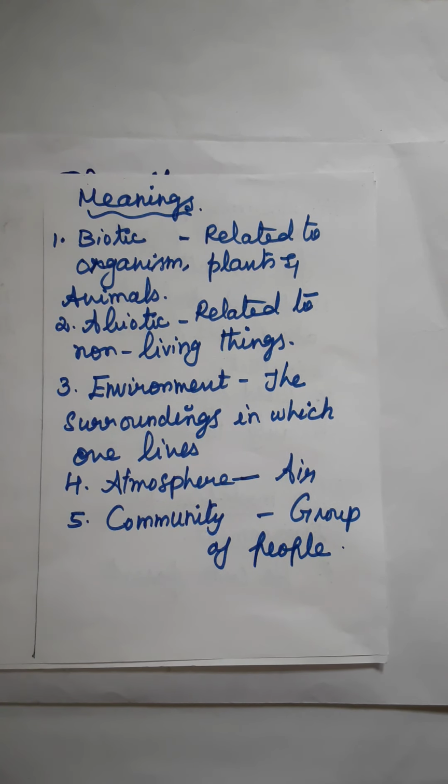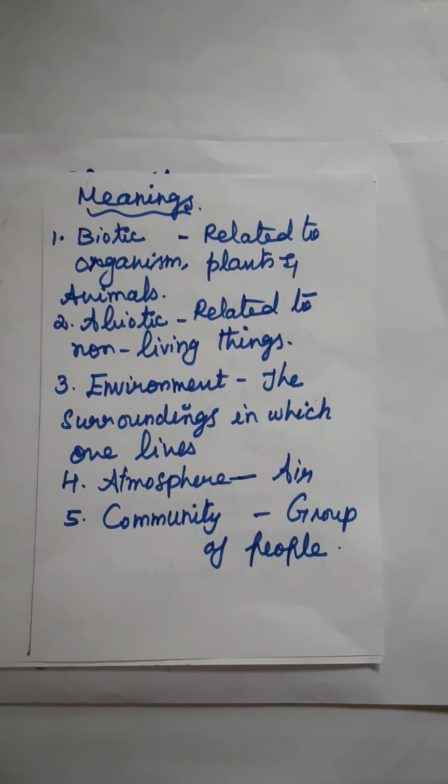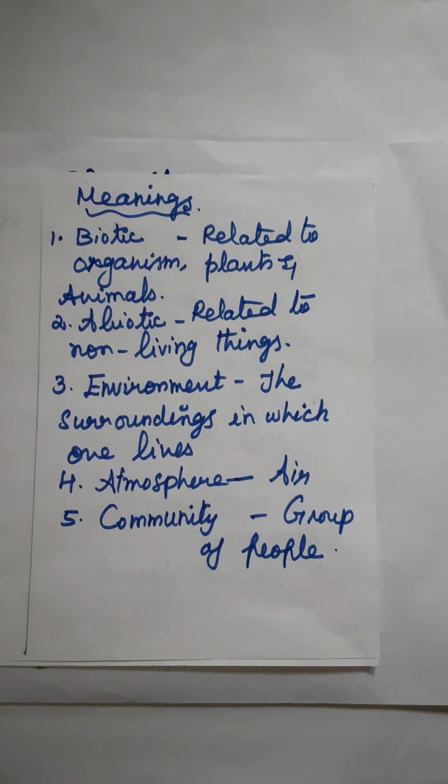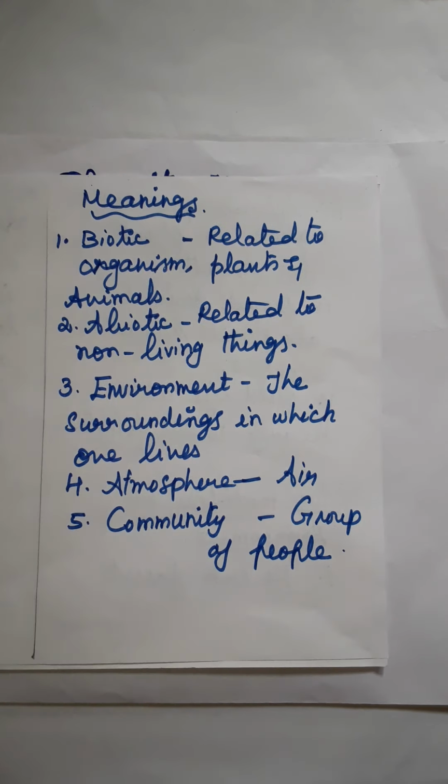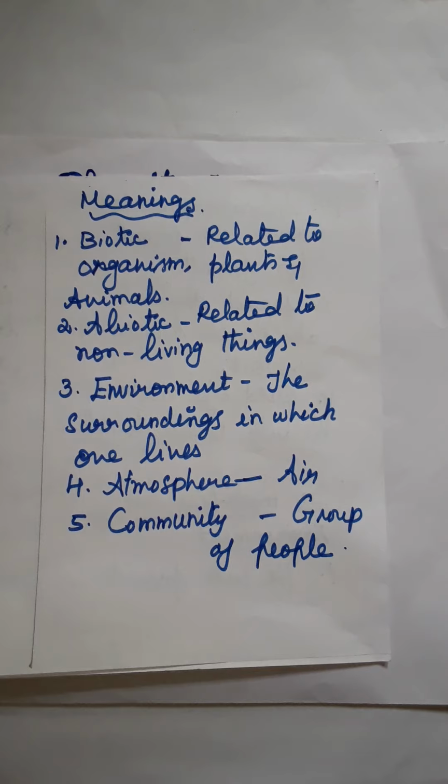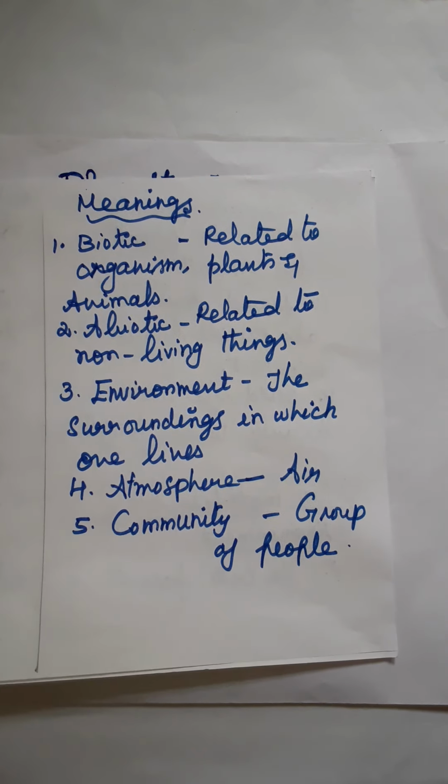Environment: the surroundings in which one lives. Atmosphere: air. Last one, community: group of people. These are the meanings part for you. In this class, you are going to do the assignment. You have to read the 1 mark part: D words, meanings, fill-ups and matches.